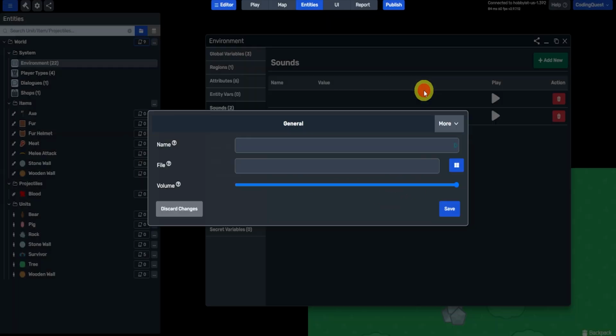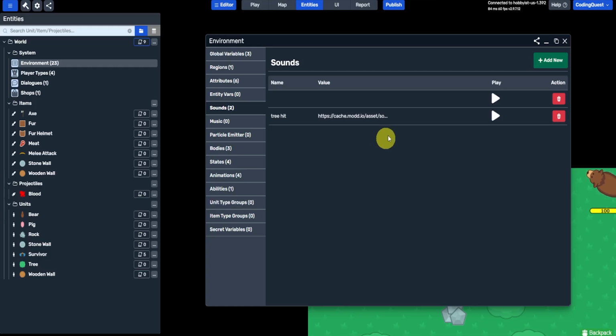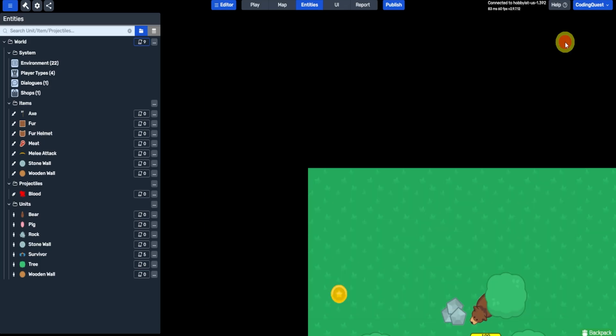Now my tree sound, I've simply searched up tree sound MP3 online, and I downloaded it. It's probably better to find royalty free or something that you have the rights to. Now I'm going to delete this new file here, and we have this one already, so it has a name and we can use it. Now, how do we use it? Well, that's what we'll look at right now.